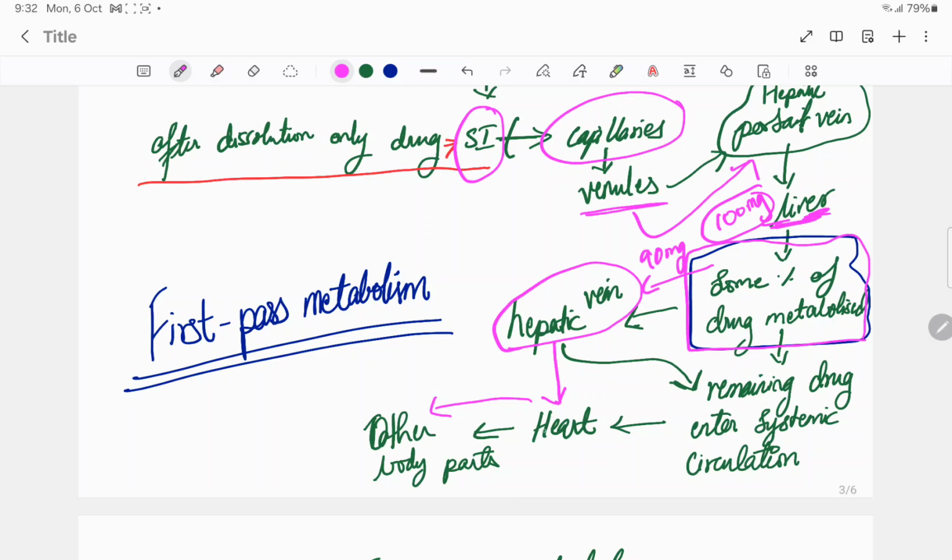When the heart pumps the blood to other parts of the body, this is known as systemic circulation. Okay, so see, metabolism of the drug takes place in the liver before it reaches the systemic circulation. Okay, this is known as first pass metabolism.